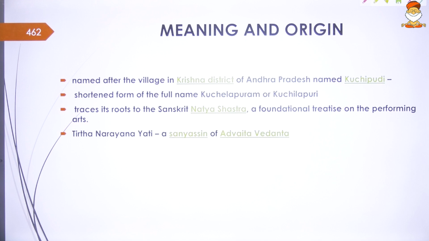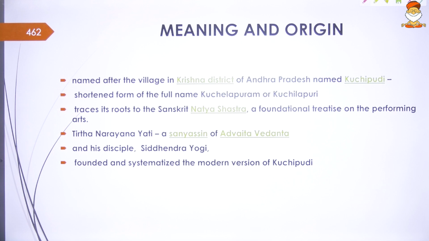Like Bharatanatyam, this also goes back to it, and it is particularly linked to a sannyasin, a disciple of Advaita Vedanta, that is Narayana Yati and his disciple Siddhendra Yogi, and they founded and systematized this modern version of Kuchipudi. The Natya Shastra mentions the rules and regulations of the classical dances, but this dance, in its present form, was systematized in a modern version by these two individuals, Siddhendra Yogi as well as Tirtha Narayana Yati.